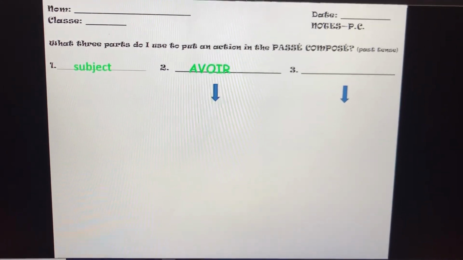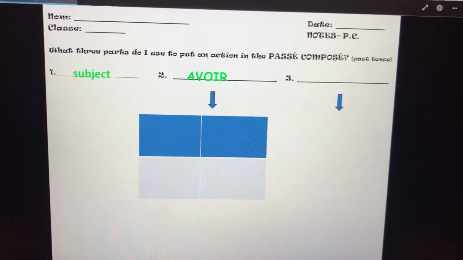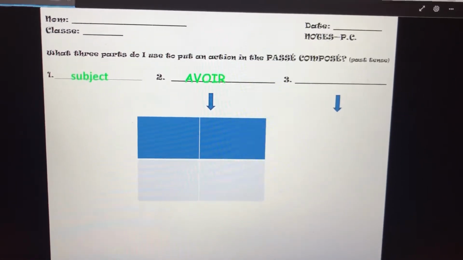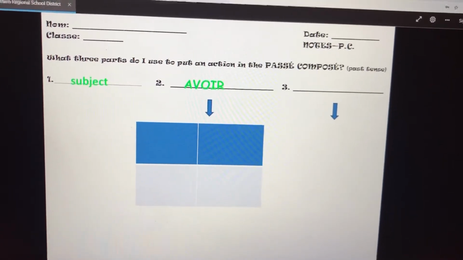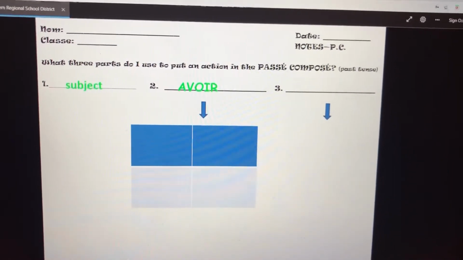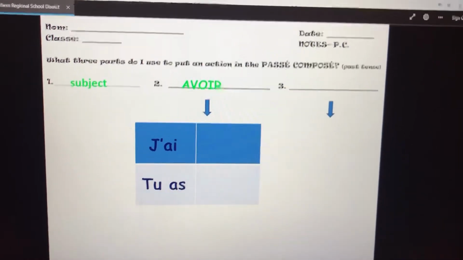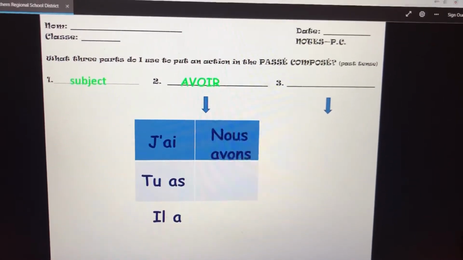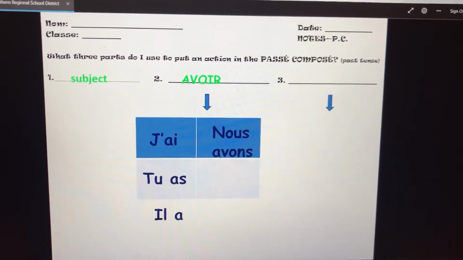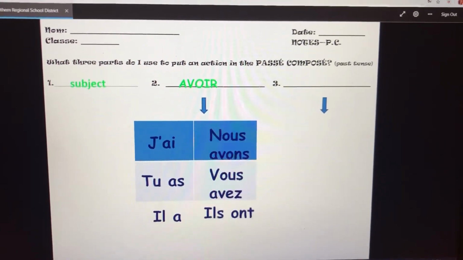We've been practicing that verb since French 1, and it's such an important verb that we learned a song to help us remember, because I knew that in French 2, this would be an essential thing to know. So to say I have, it's j'ai. You have, tu as. He or she has, il or elle a. We have, nous avons. You all have, vous avez. And they have, ils ont or elles ont.